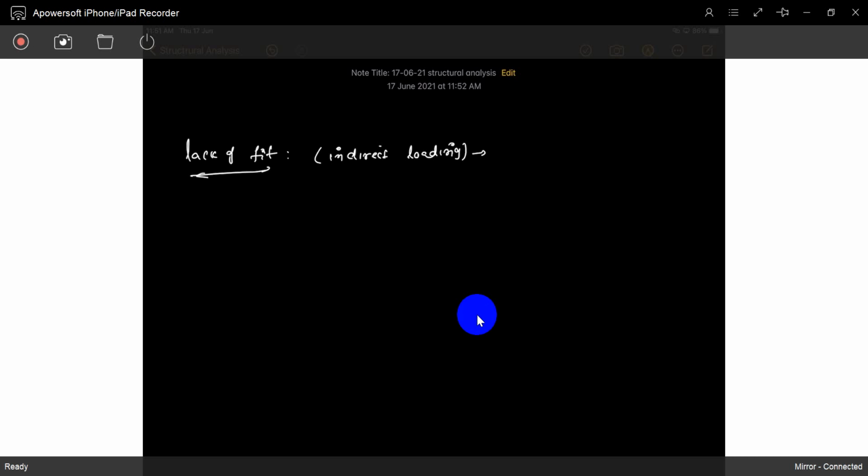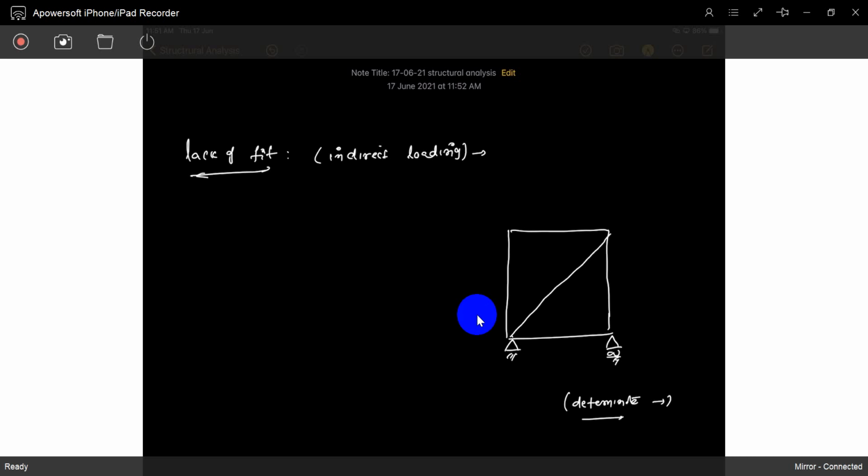How is it happening? See, this is a truss. It is a truss. So okay, this is determinate. You can easily say it's a determinate structure. I already explained the difference between determinate and indeterminate structures. Not only reactions, some indirect loads are developed in indeterminate structures, not in determinate structures. How?